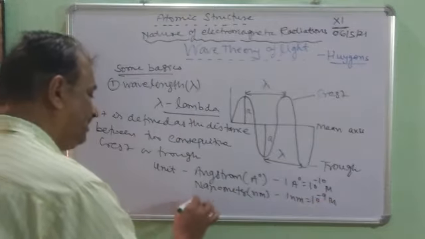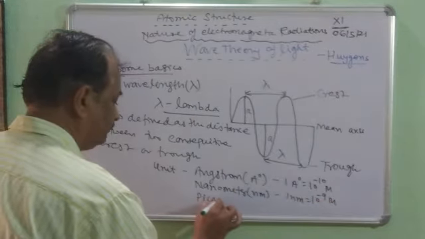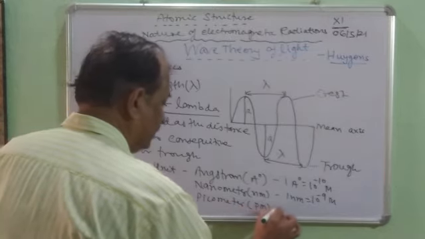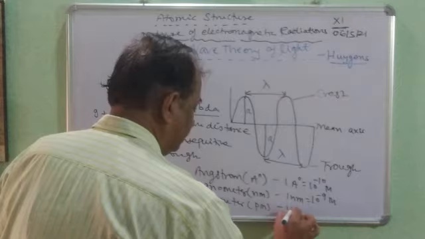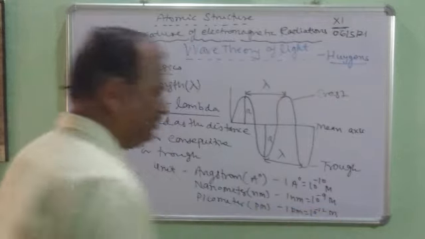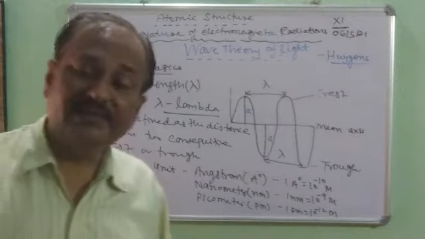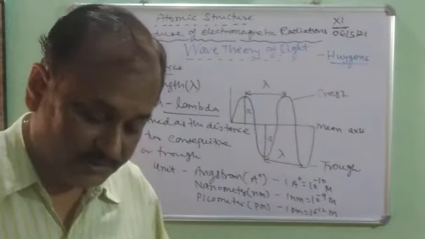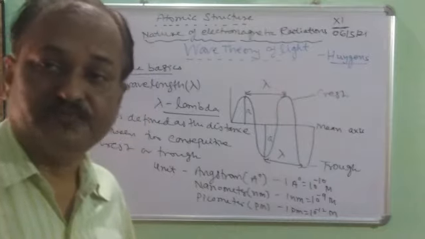Similarly, it can be picometer, pm, and 1 pm is equal to 10 to the power minus 12 meter. So all the rays have some wavelength, and this is the first point.